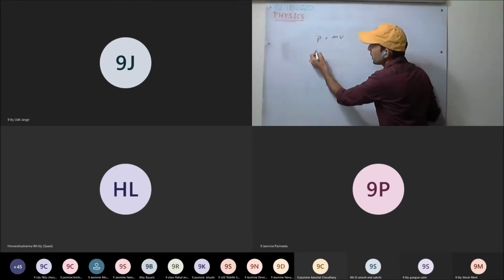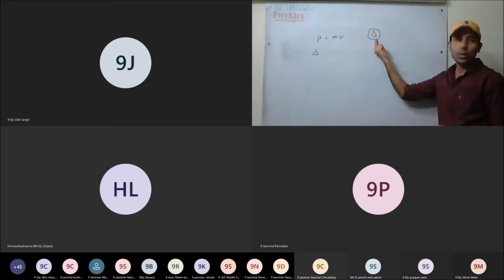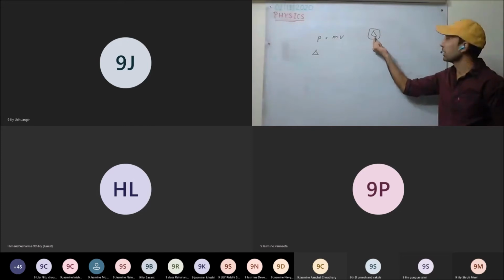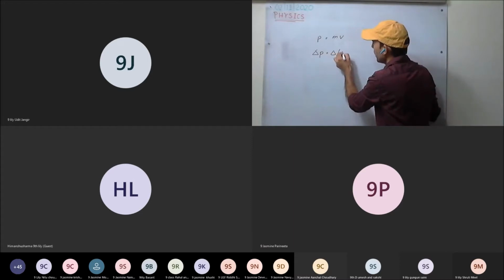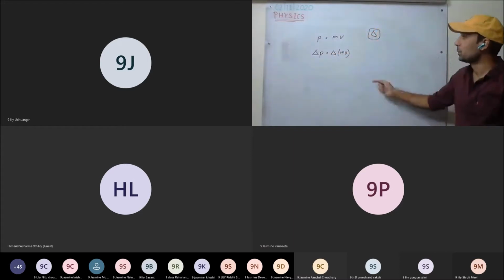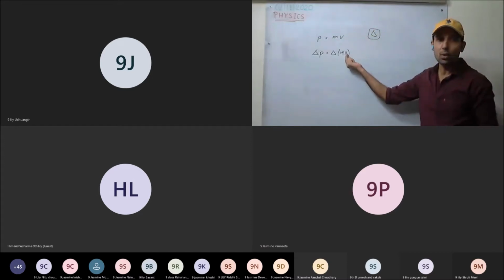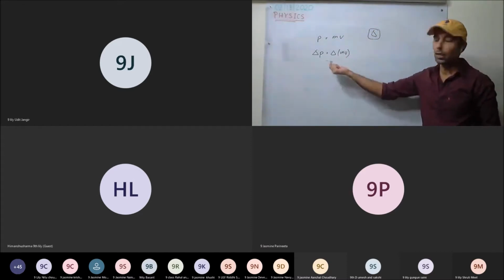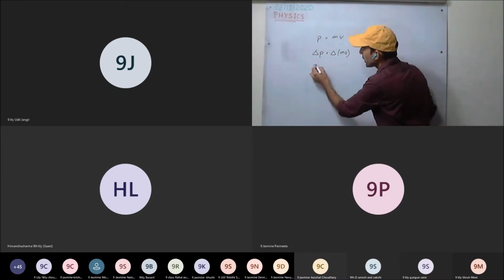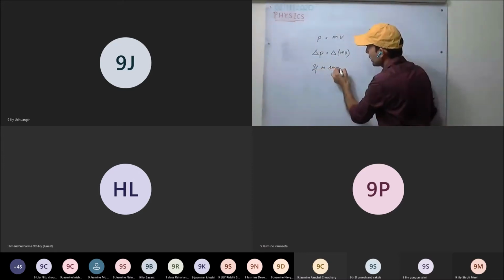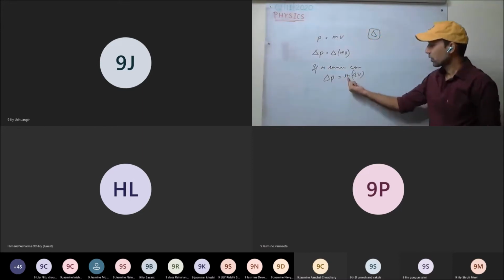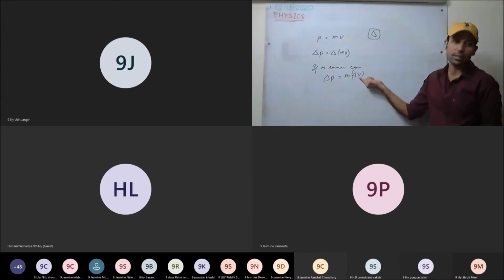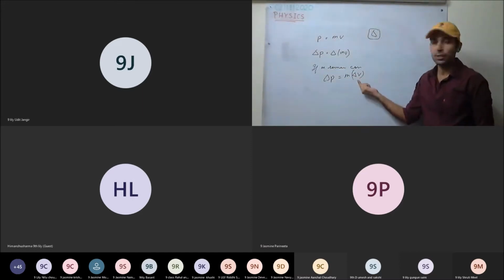Now, change we denote with delta. A small change in any quantity we denote with this symbol delta. So delta P equal to delta MV. Either the mass changes or the velocity changes or both change. Now see here, majorly what happens if mass remains constant? Then change in momentum is mass into change in velocity. This is our change in momentum.